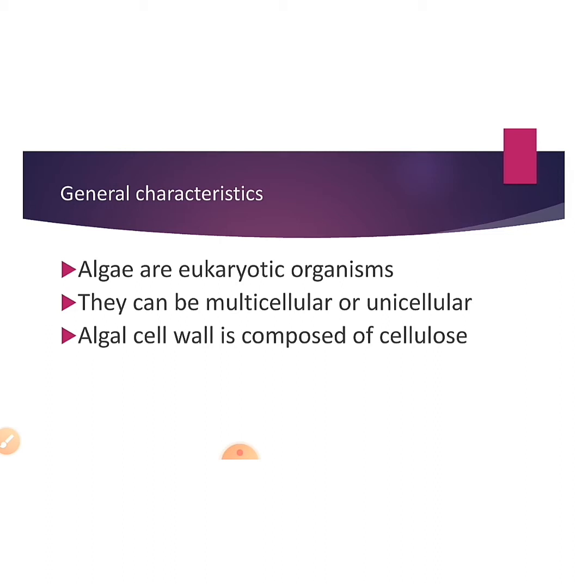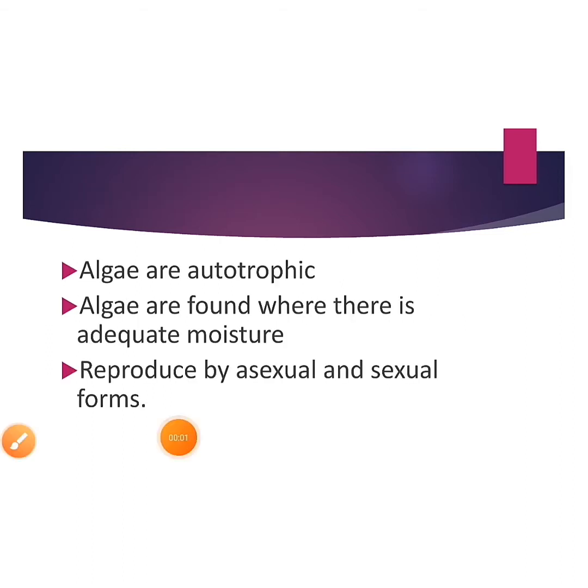The next one is the algal cell wall. Algae are surrounded by a two-layered cell wall, and this is composed of cellulose. Here cellulose is a polysaccharide which is made by beta D glucose molecules, and these glucose molecules are linked by beta D glycosidic bonds. Algae are autotrophic. Here autotrophic means algae never depend on other animals or plants for their food. Actually, they are able to make their own food.